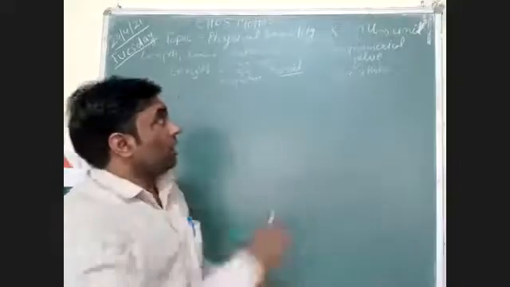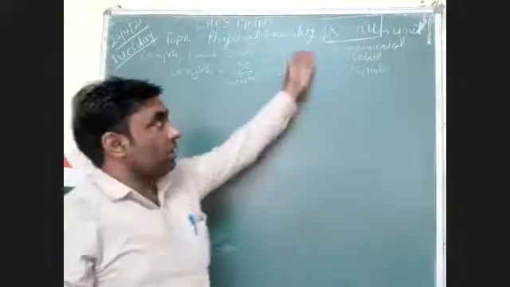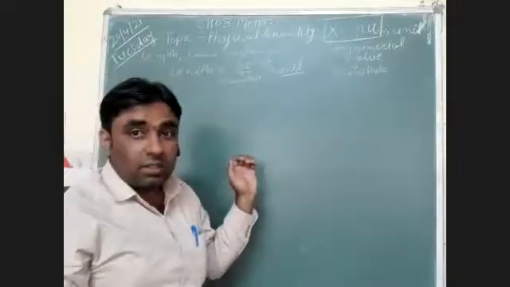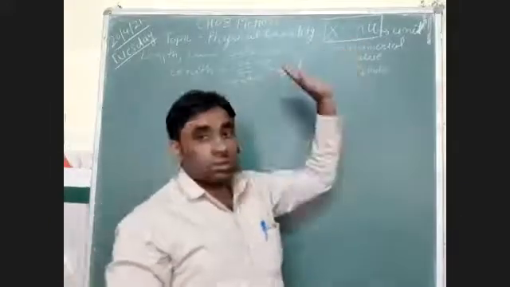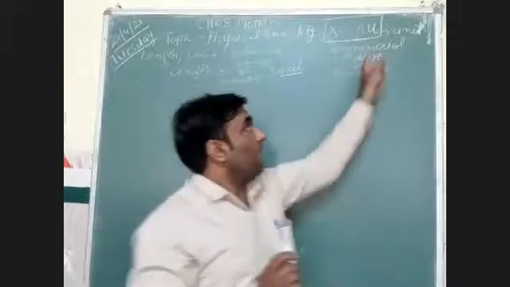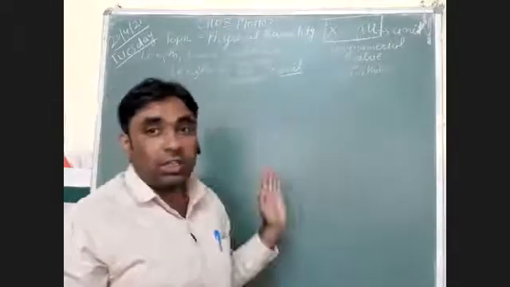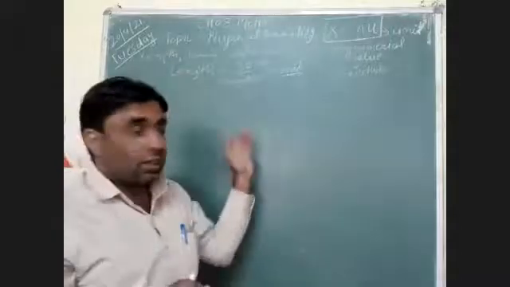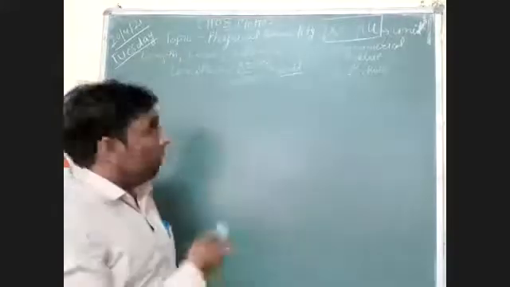So in general notation, any physical quantity can be written like this. X is the name of the physical quantity. It can be length, time, distance, area, volume, anything. Then the amount, meaning the numerical value, which is known as magnitude, and the unit. It should have a proper unit. Length has the unit meter. Time is measured in second, so time will have the unit second. These are the topics we covered in the previous lecture.